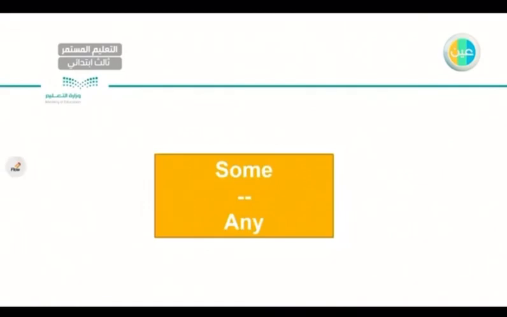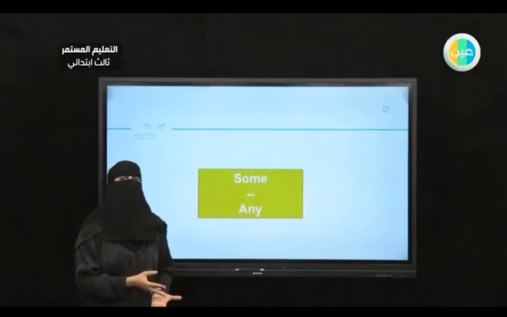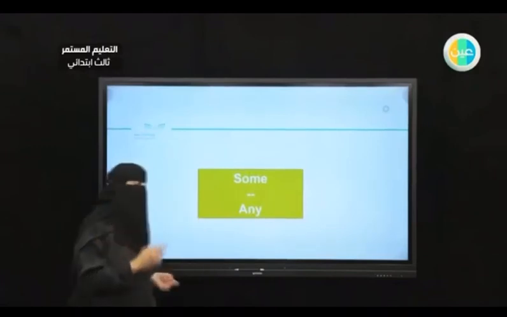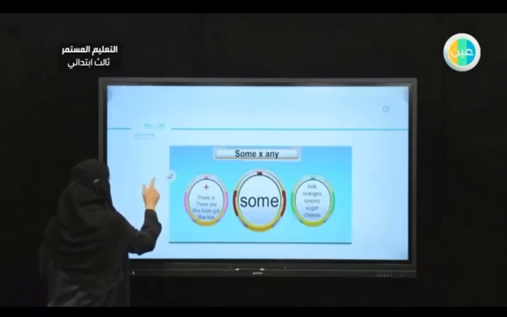For the next one, I know you remember this well. We talked about some and any and when I use them. If you remember, we use articles, a and an, with singular countable nouns. But sometimes if I have plural or uncountable nouns like chicken, meat, oil, orange juice, how can I use some and any? So let's try to read.